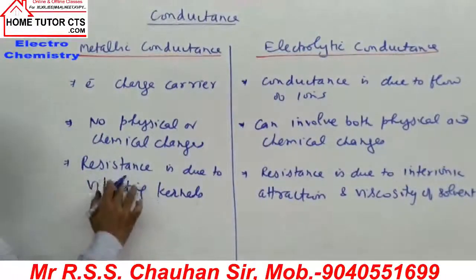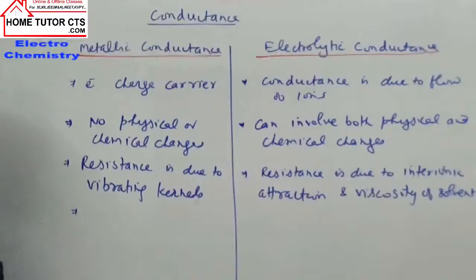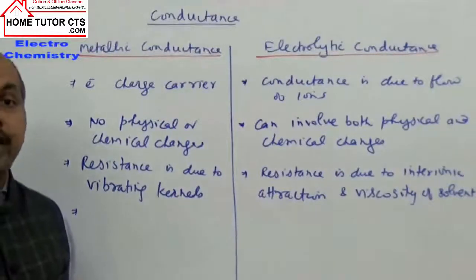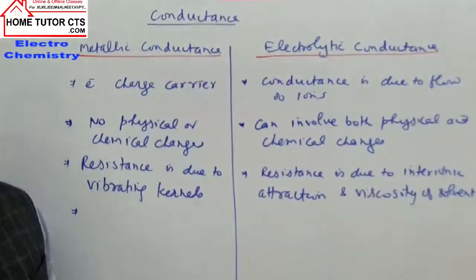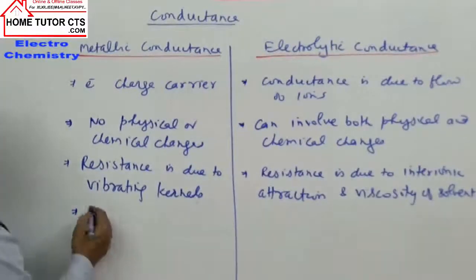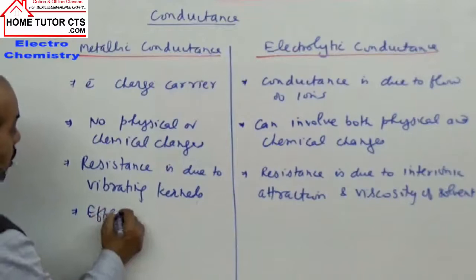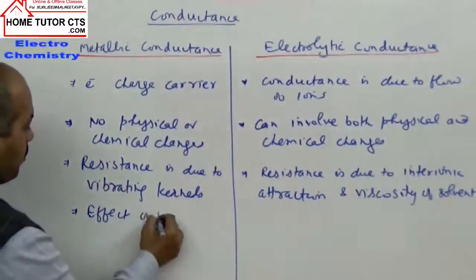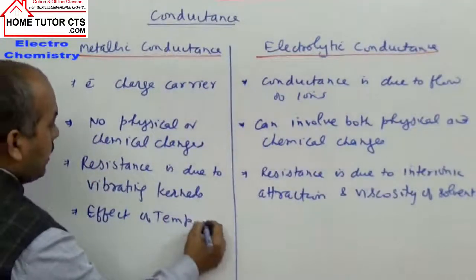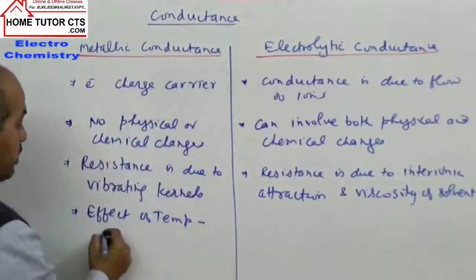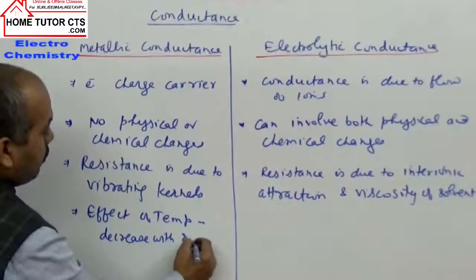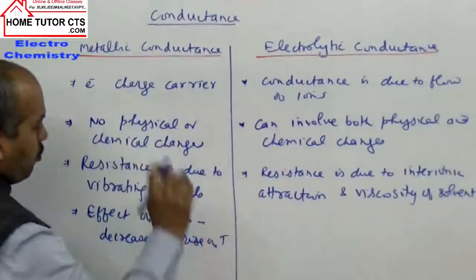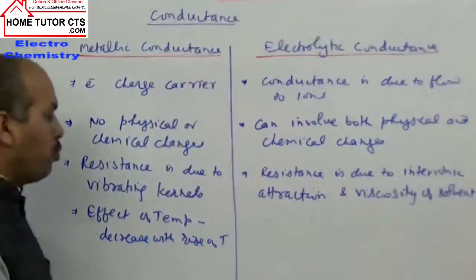Now this point will help us in deciding the effect of temperature, which is again a very important concept, and in exams they ask questions frequently on this point. What do they ask? Effect of temperature on conductance in two cases. When we take metallic conductance, it decreases with rise of temperature. Why?